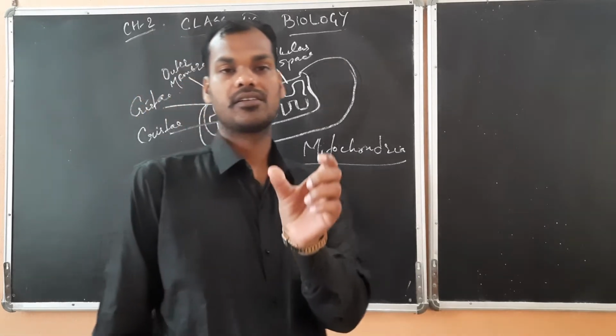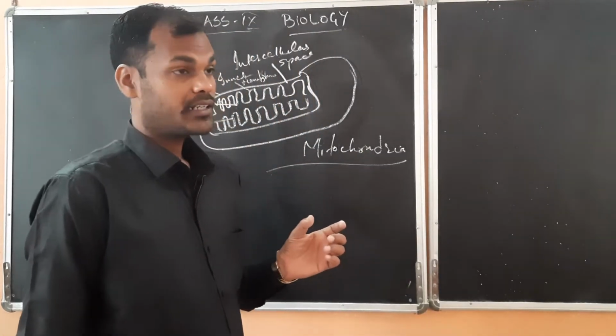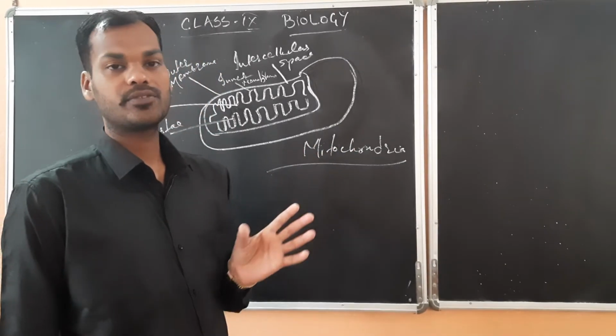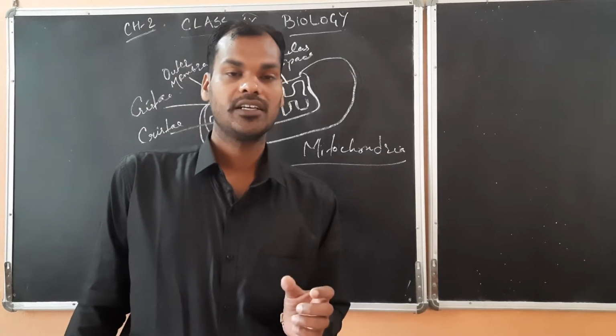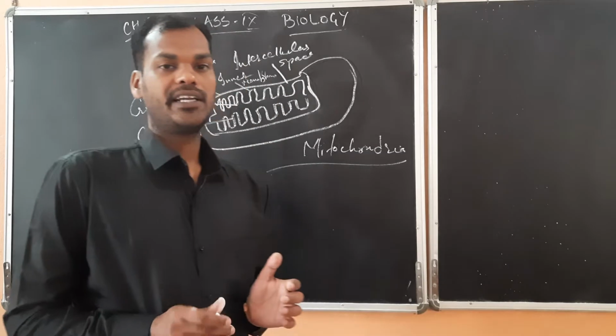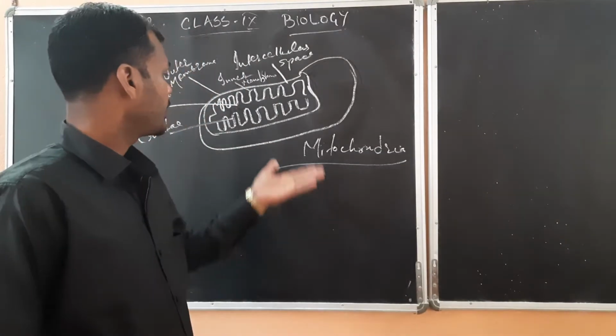Before that, let me conclude from the previous one that the outer part of the vacuoles, that was called tonoplast, the outer cell membrane, which was helping in providing rigidity to the cell. Okay, so here you see this.